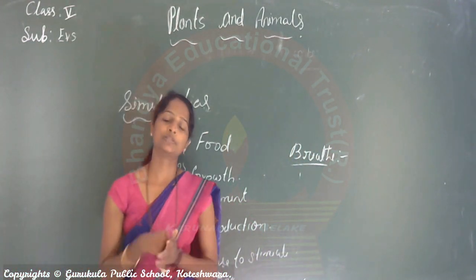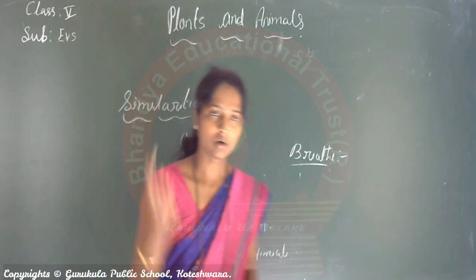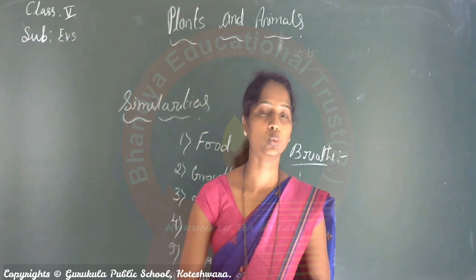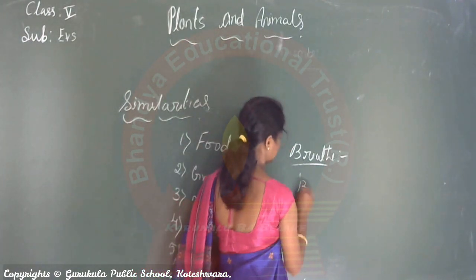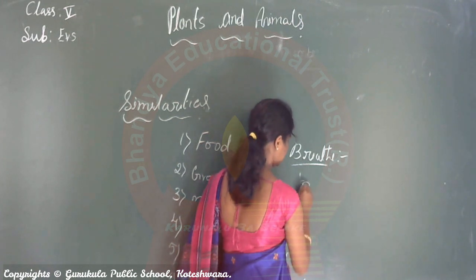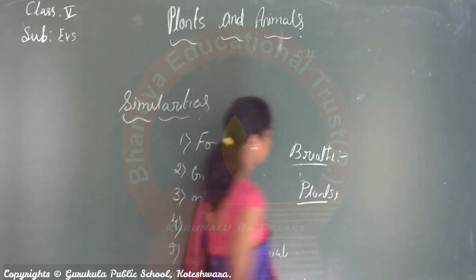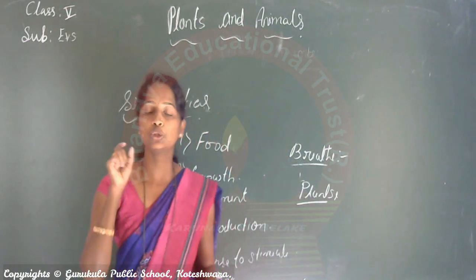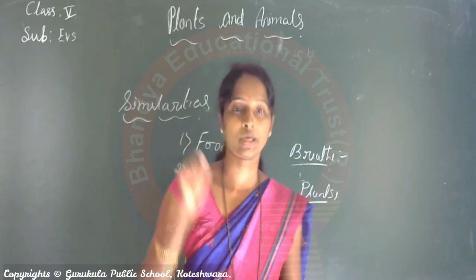How do plants breathe, children? Is there any organ? No. Plants breathe through their teeny pores, which are called stomata.